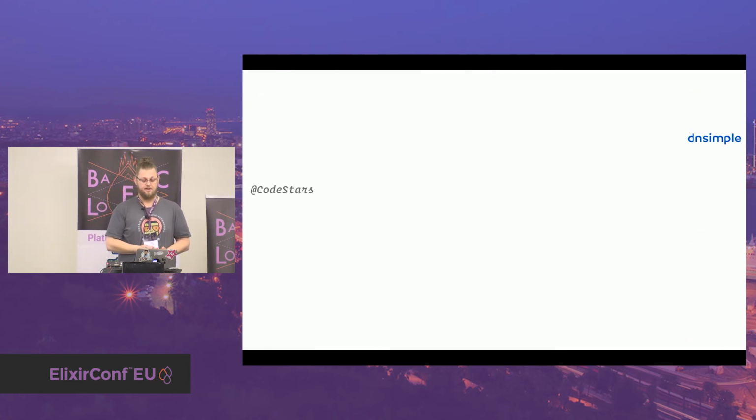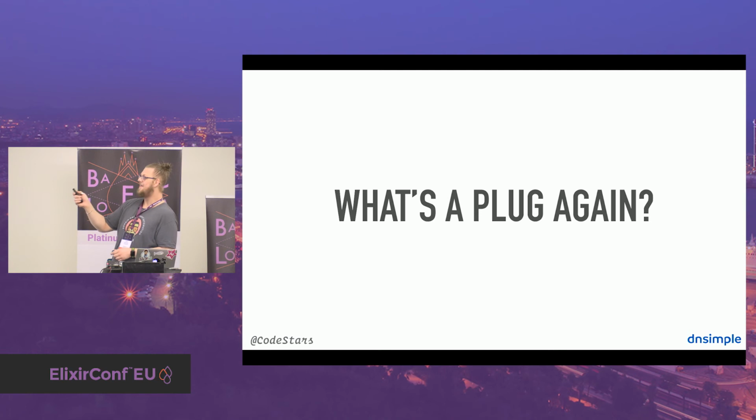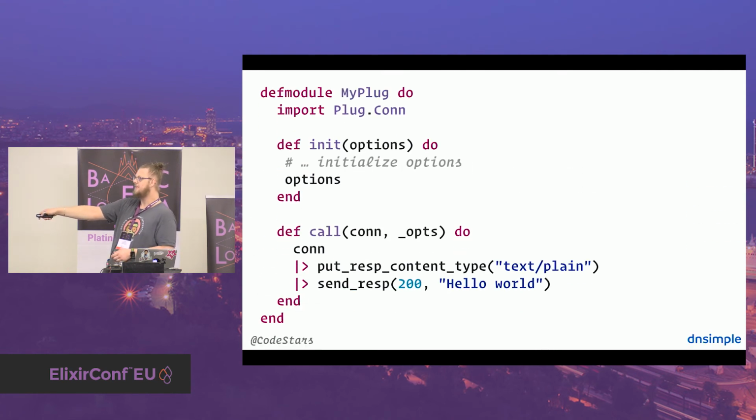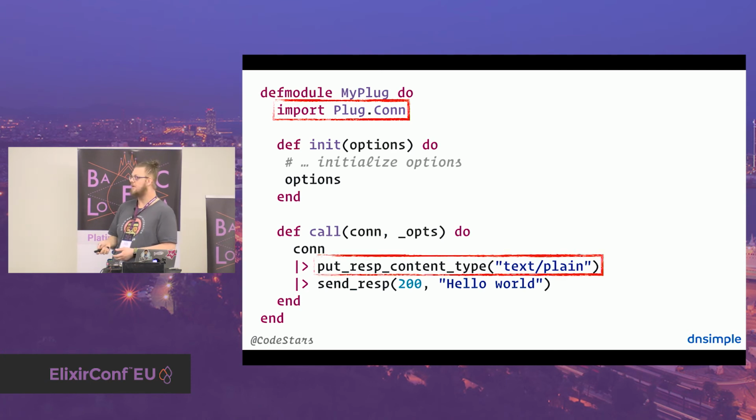Now let's take a look at the plug again. This is what we're just calling. So we pass in the plug connection and we have the options. So that line is pretty important. We import all functions that are defined in FlatCon in order to make our plug work, because we are calling this function over here.